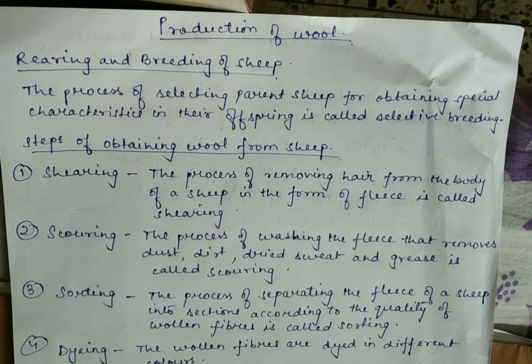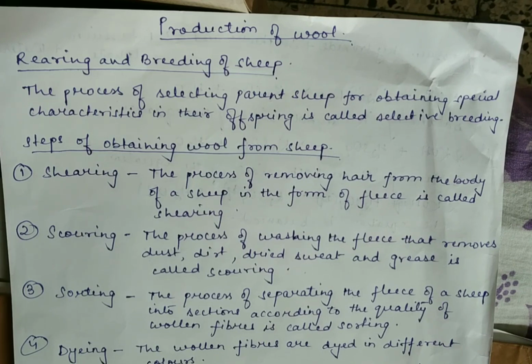Okay, so certain breeds of sheep, as we discussed, have a thick coat of hair on their body which yields good quality wool, that is the fine under hair, in large quantities. These are called sheep of good breeds. Such sheep are selectively bred by choosing at least one parent sheep of good breed. So the shepherds select at least one parent of good breed so the offspring may have good quality fleece on their body.